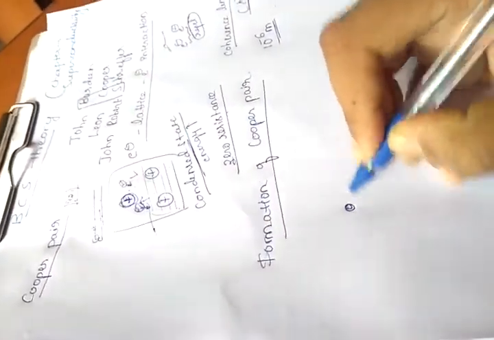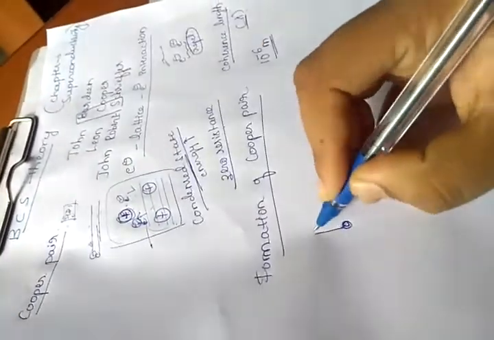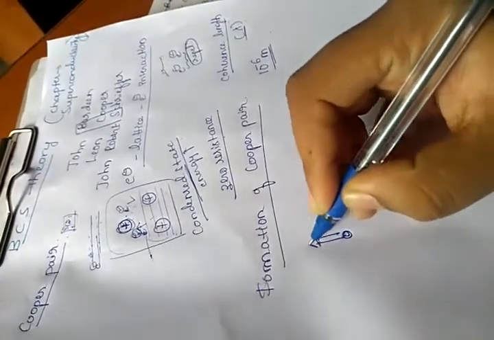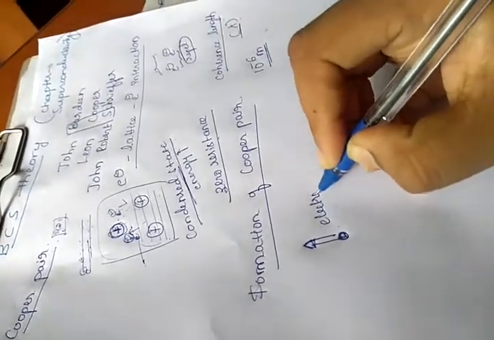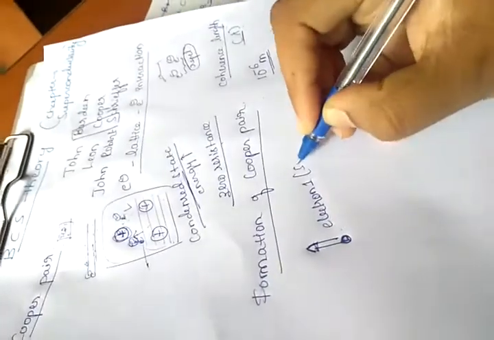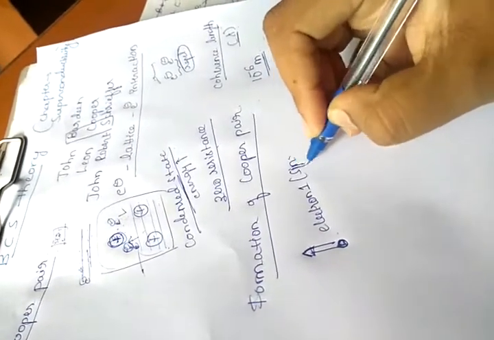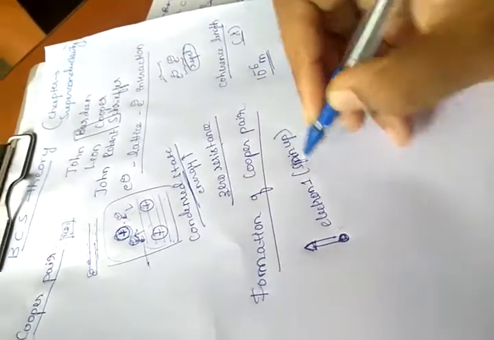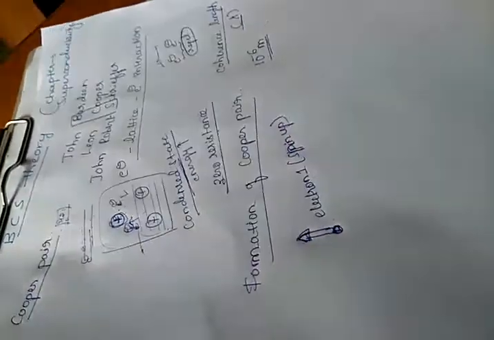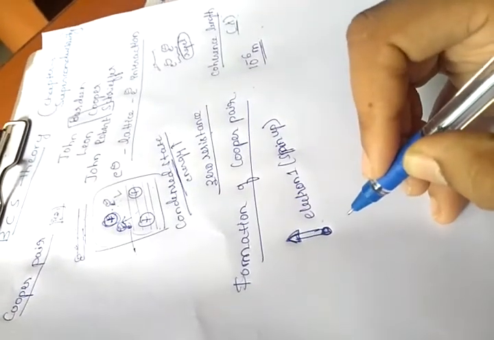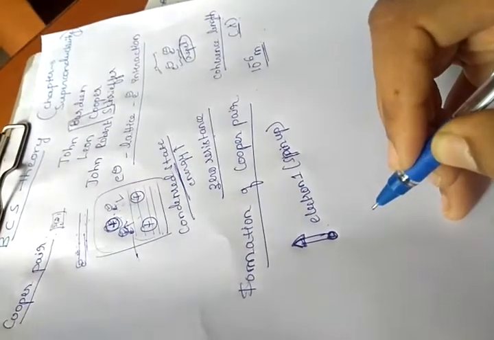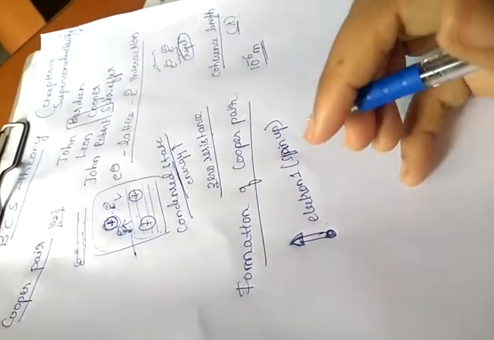If I have an electron, I'm naming it electron 1, which is having spin up. When this electron enters the conductor or the metal, what happens?